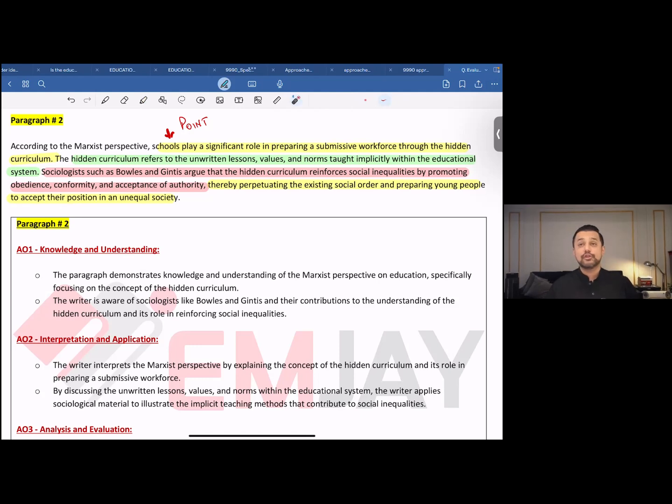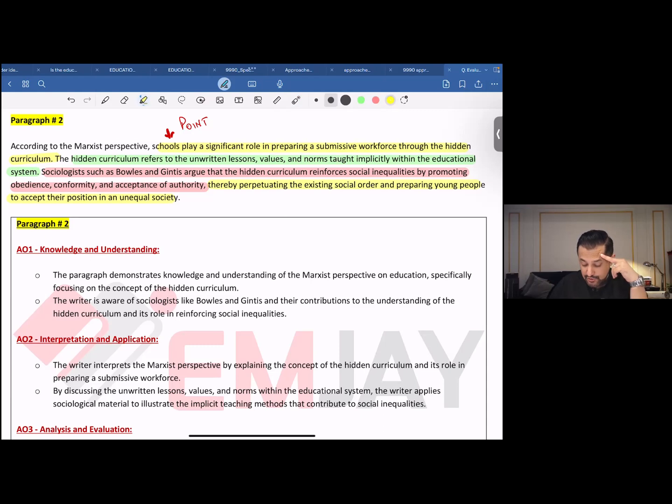Again, do you know what? A couple of minutes back, I was saying, try reading the question over and over again. This keeps the reader connected to the question. Now, through this last line, you're actually keeping the reader connected to the question, right? Now, let's see where AO1, AO2, and AO3 were applied here.